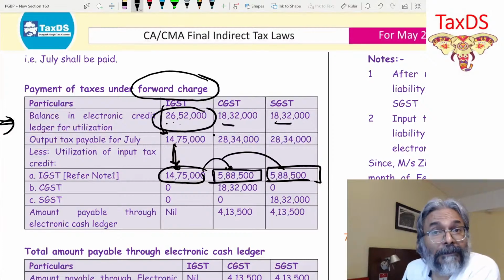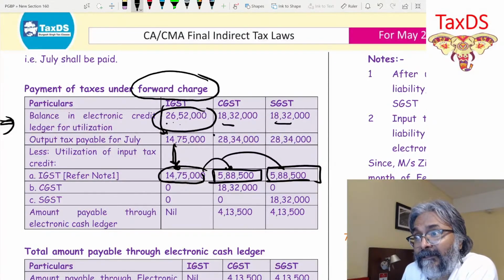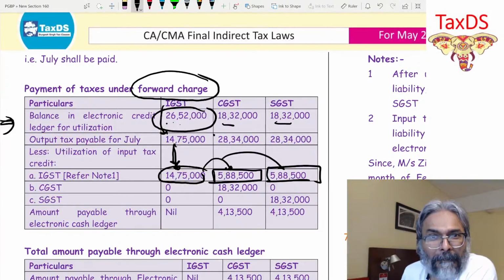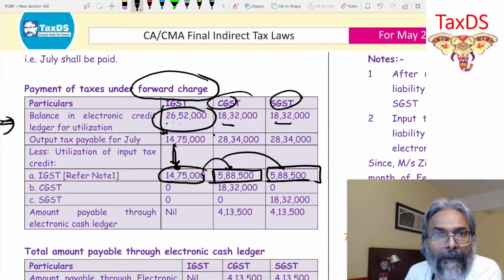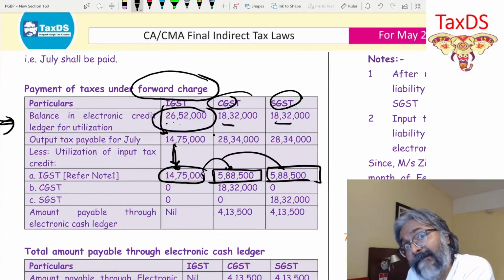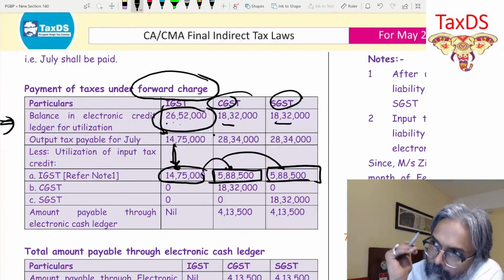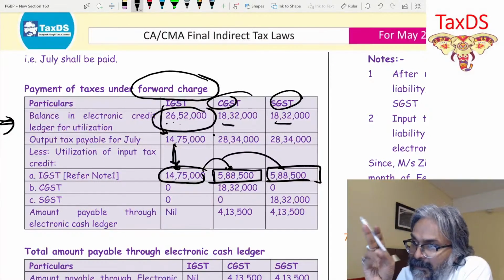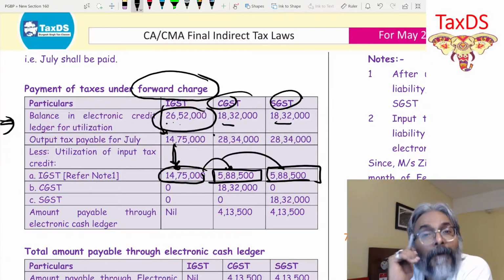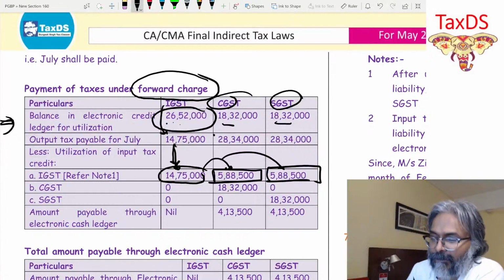In some questions they will ask you to ensure that the payment results in less cash outflow. This could be the kind of question that you're going to witness. Here it will not have any impact, because my output liability of CGST and SGST is the same, and my ITC on SGST and CGST is also the same. Therefore it doesn't matter at all in this case.